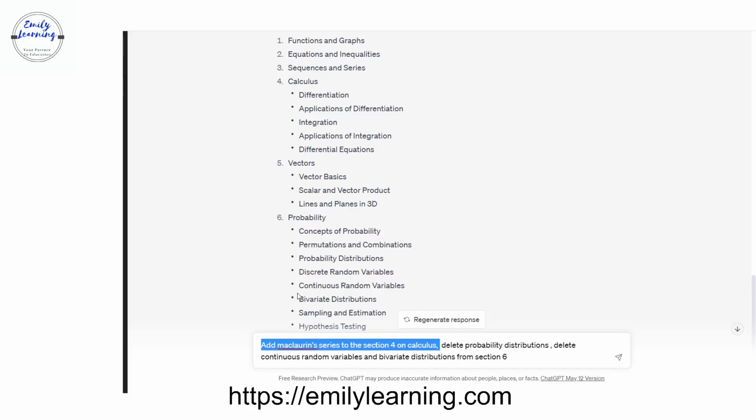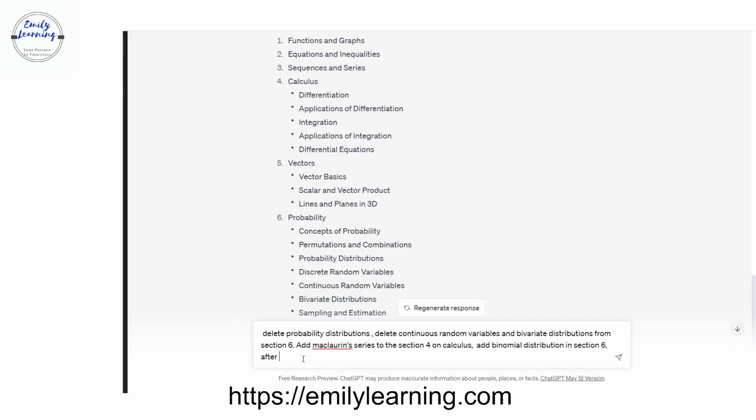Maybe what I'll do is I'll add this in, then I'll write this. Then I need to add binomial distribution in section 6, after discrete random variables, then also add normal distribution after binomial distribution.